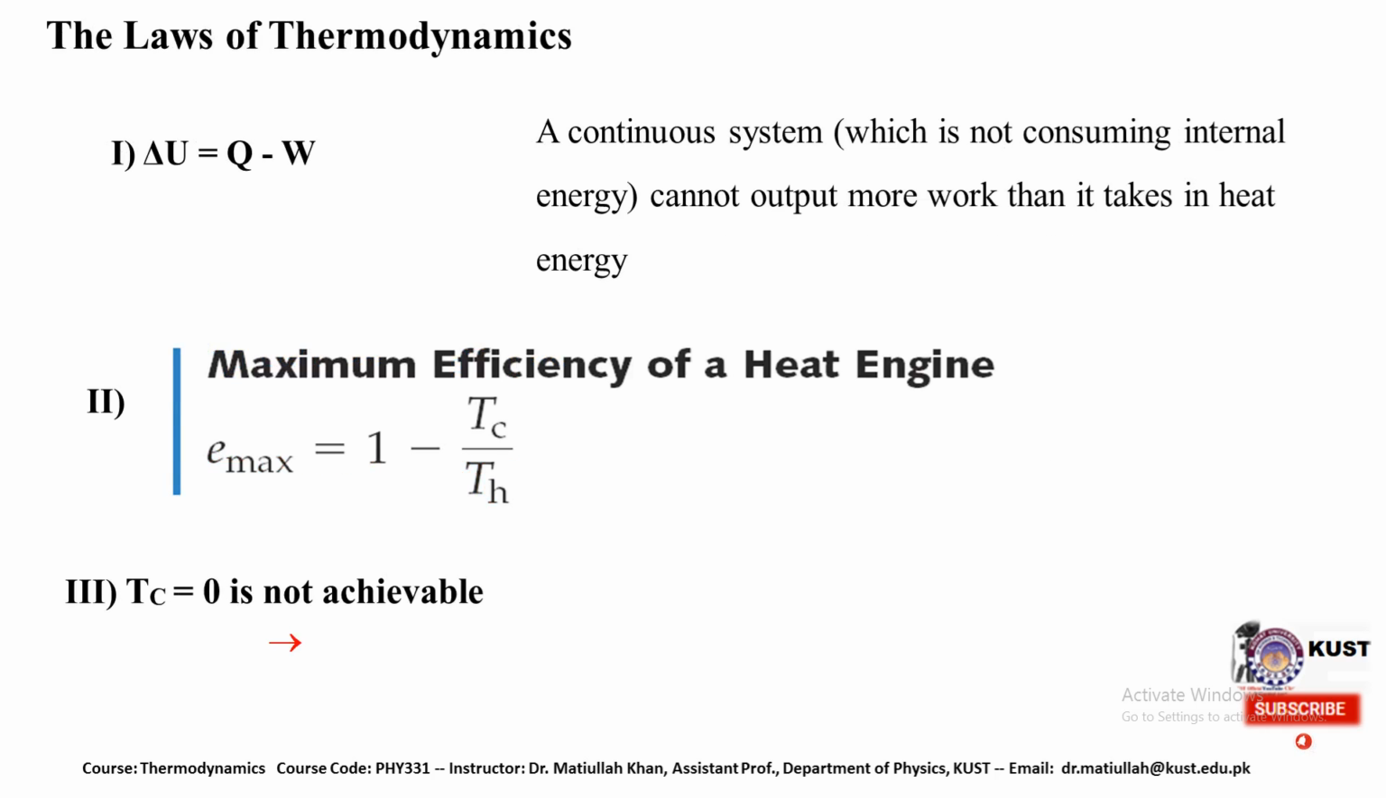And if we summarize all these three laws in a single slide, the first law, second law, and third law, then the first law says that a continuous system cannot output more work than it takes in as heat energy, and the second law says that the efficiency of heat engines should always be less than 100%, and finally the third law of thermodynamics says that Tc equal to 0 is not achievable.